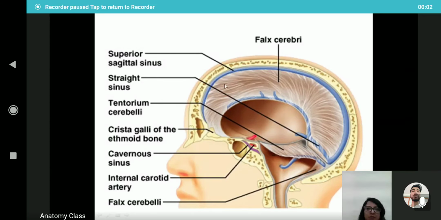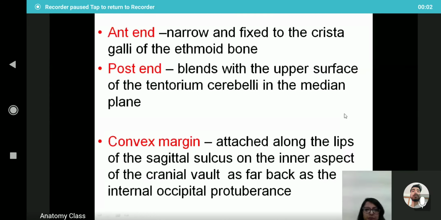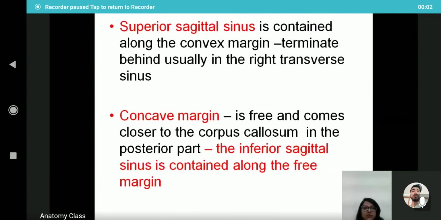It is present within the vault of the cranial cavity, on the inner aspect of the cranial vault along the sagittal sulcus, and the superior sagittal sinus is contained along the convex margin and terminates behind, usually in the right transverse sinus. So the superior sagittal sinus is present in the convex upper margin of the falx cerebri, and it terminates usually in the right transverse sinus.